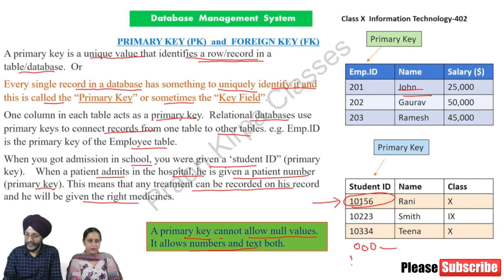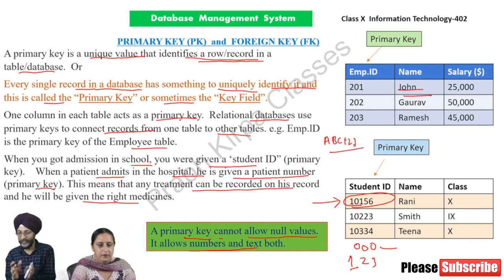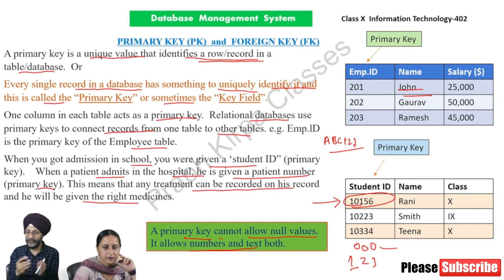It should be either in numbers or in text. It may be a roll number, may be 1, 2, 3, or in case of an employee ID, it may be A, B, C, 1, 2, 3, just like that. It may be a combination of both, or it may be only numbers or text, but it cannot be 0.